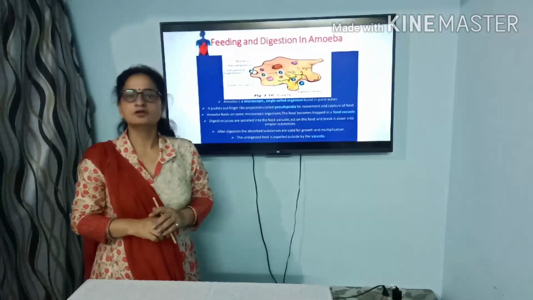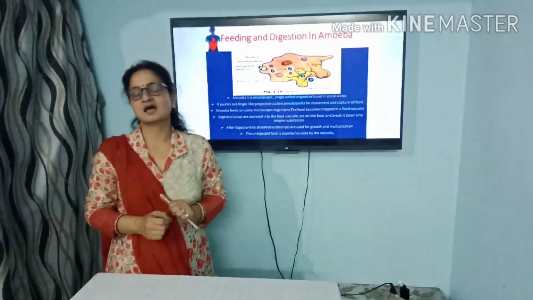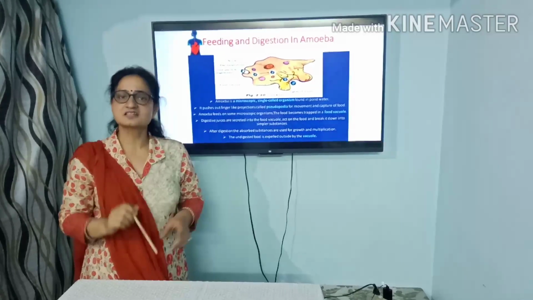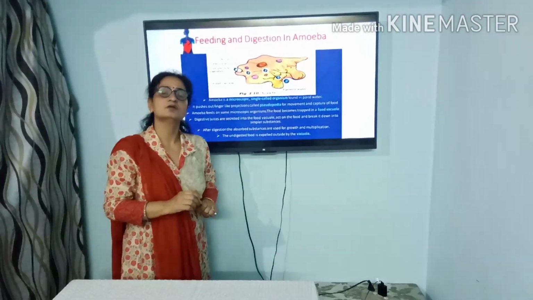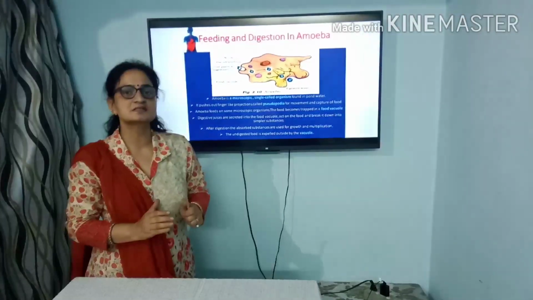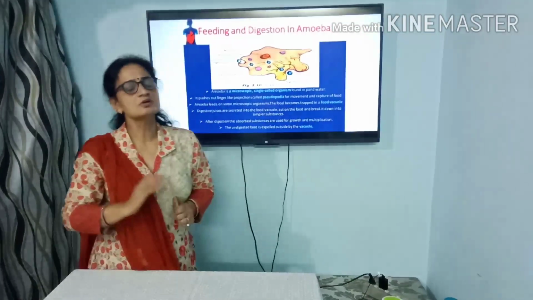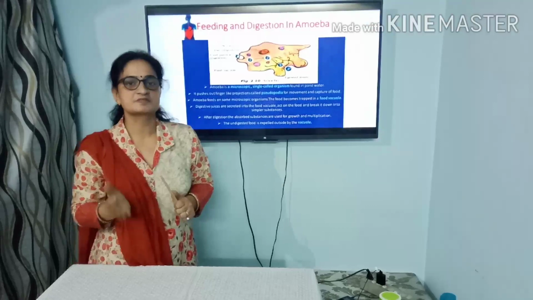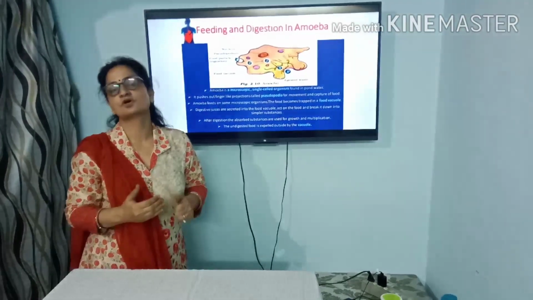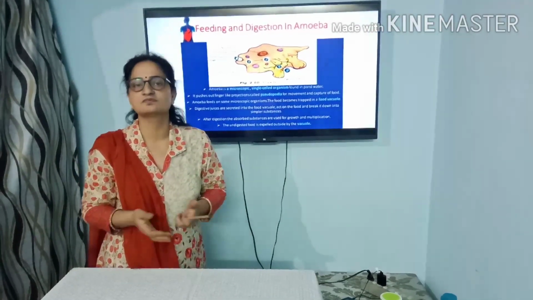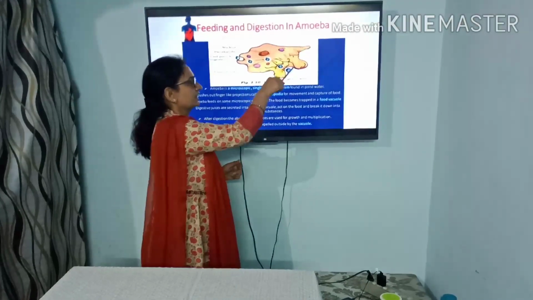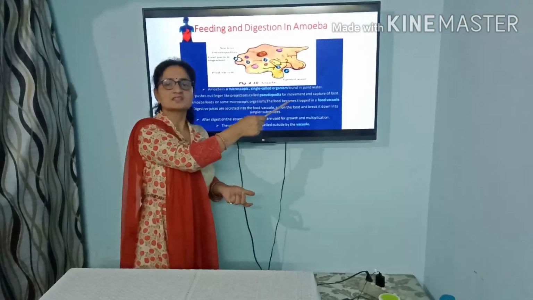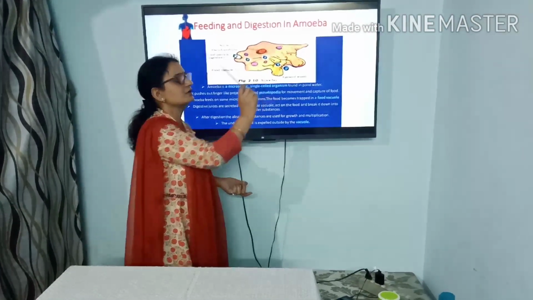In the food vacuole, various digestive juices are secreted. These digestive juices help in breaking down complex substances into simpler forms. These simpler substances can be utilized for the growth and other activities of the organism. The rest of the waste is expelled from the body.